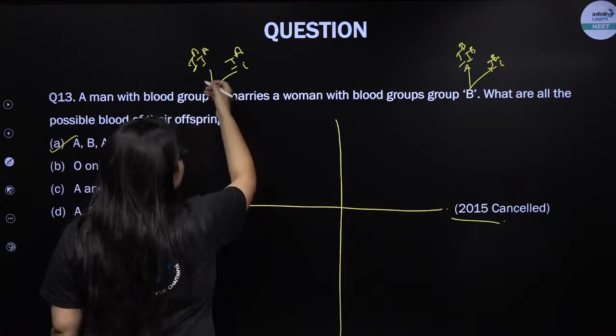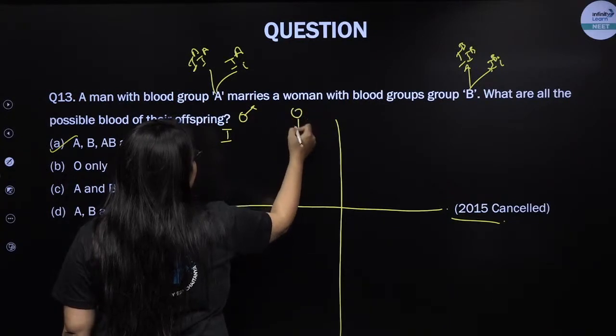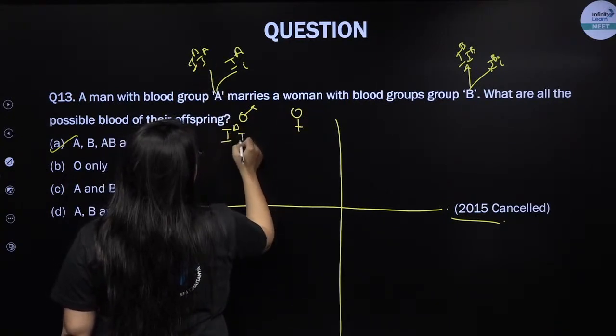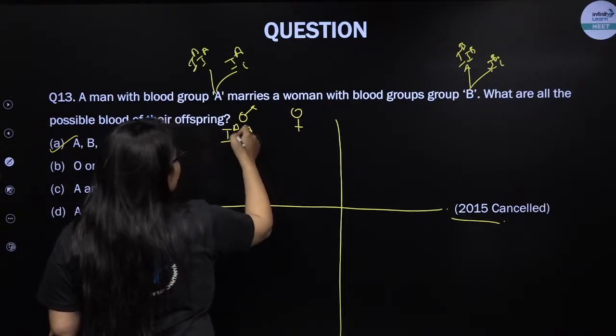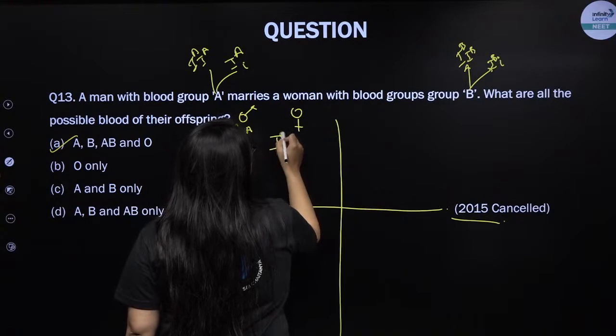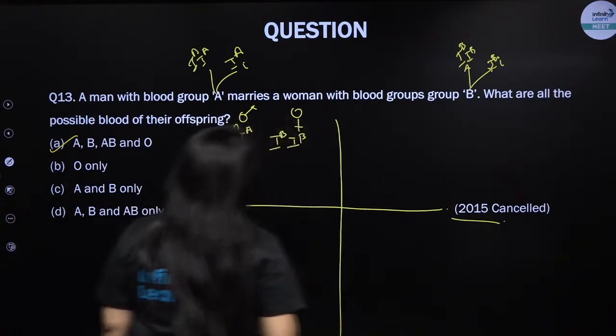Okay. So let's take the first case, male and female. The first case is IA, IA, and I am taking the female to be IB, IB, right? So what will happen in this case?